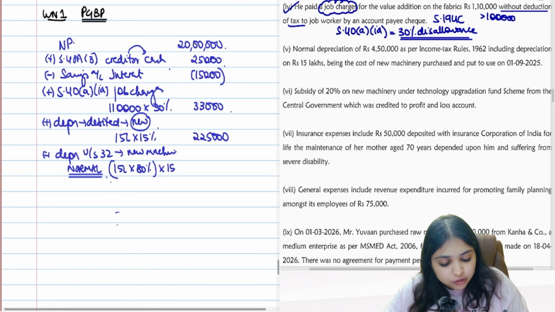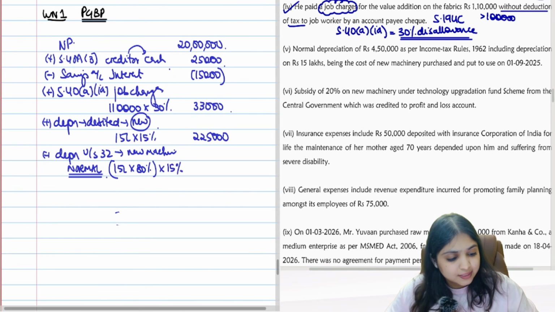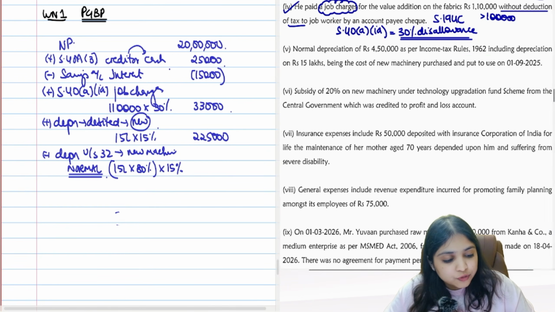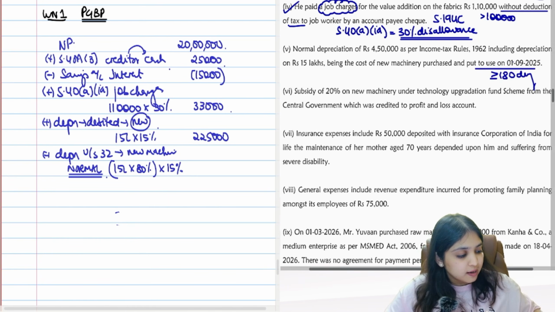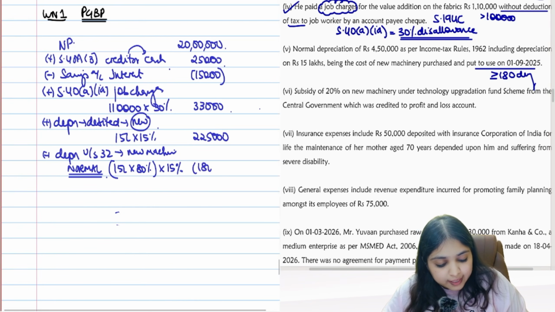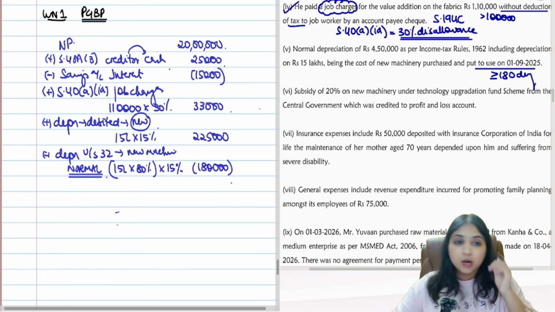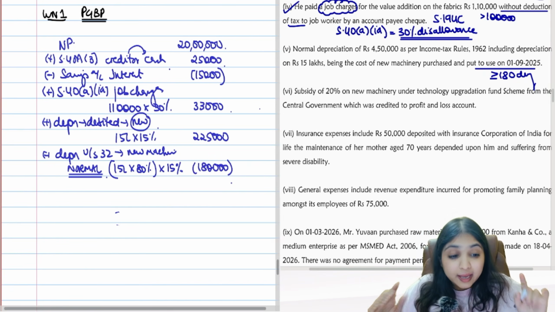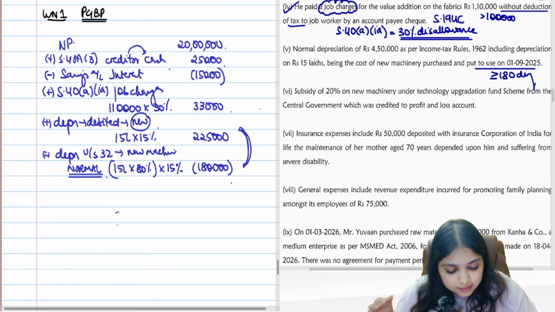What's the depreciation rate? 15% depreciation rate. Put to use on 1st September. Definitely put to use for at least 180 days. So I will get full year's depreciation. So 15 lakh into 80% into 15%, 1,80,000 is my correct normal depreciation. Till here, did you understand? Everybody, for these 2 adjustments give me a big fat yes if you understood.